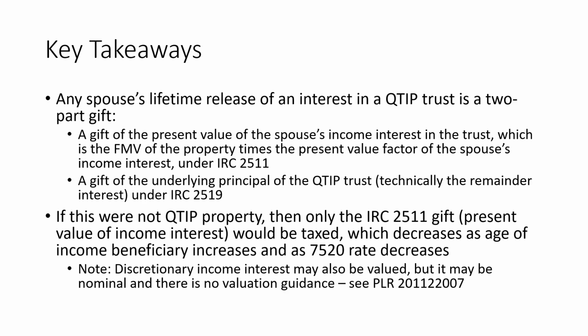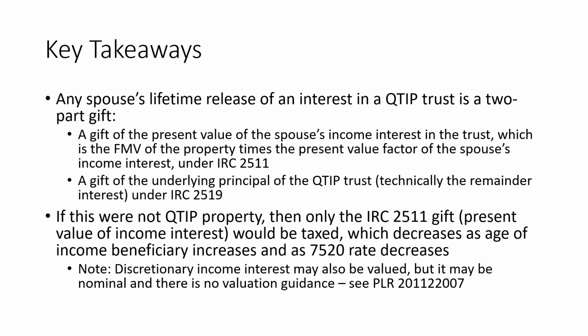But one more time, I just want to remind you of the key takeaway from this private letter ruling, being that there is a two-part gift here. Part of the gift is a gift of the present value of the income interest, and the remaining value of the gift is a gift of the underlying principal of the QTIP trust. Now, if you're truly intuitive, you might recognize that both of those just simply add up to equal whatever the fair market value of the trust might be at the time of the release of the income interest. And you're right, but since two different code sections govern this, it's two different calculations that really go into that release.